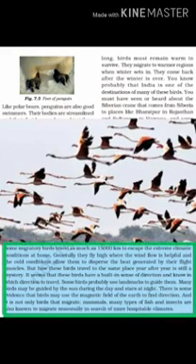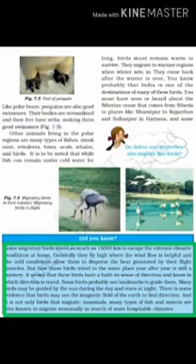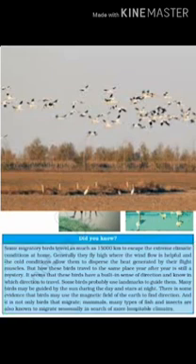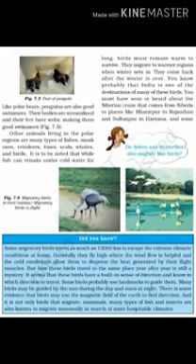Some birds travel a distance of 15,000 kilometers to reach warmer conditions so that they can survive there. It's still a mystery how they remember the places, how they remember the path through which they have to fly. How they have such a good sense of direction is still a mystery for everybody. And it is not only birds that migrate, but there are other animals, many fishes, insects, they also migrate.